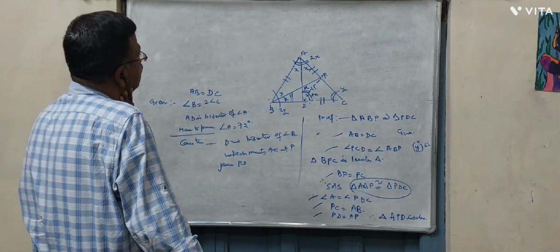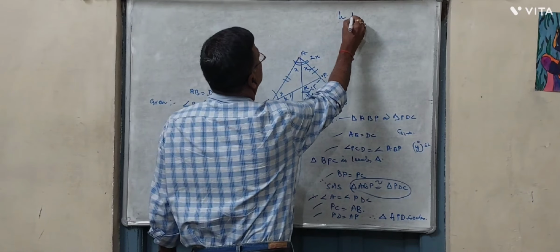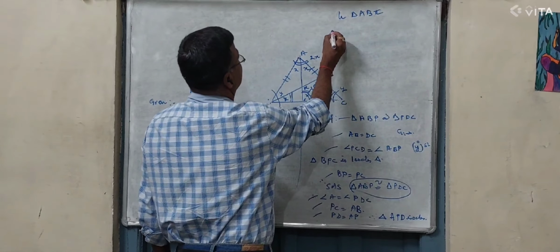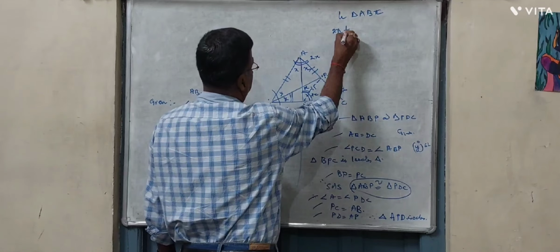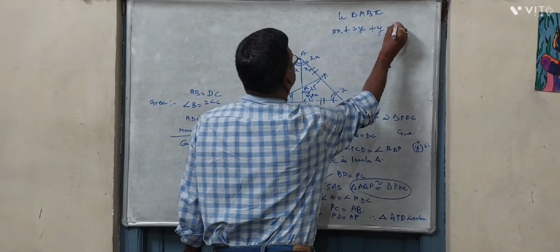Now in triangle ABC, we see that 2x plus 2y plus y is equal to 180.